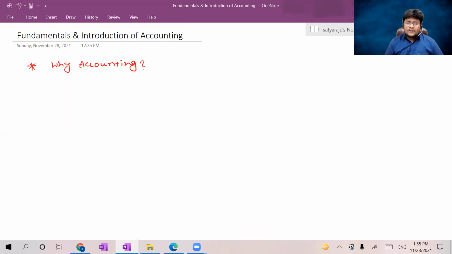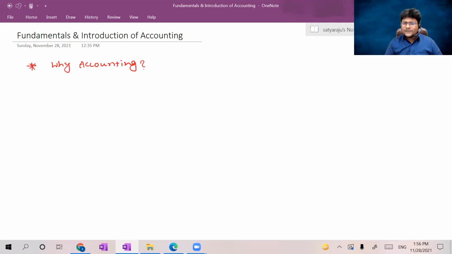Somebody says, why accounting? Accounting will give transparency. For example, someone is conducting business activities. How will we know whether they are conducting such business activities properly or not? If they record something, if they account for something, then we can check whether they are right or wrong. Then we can agree with those people and continue the business activities with them. If I am conducting my own business activities, then what is the use of accounting? Knowing the performance.